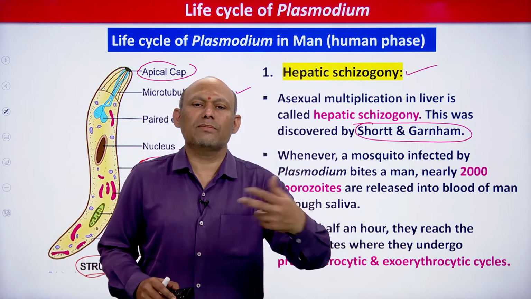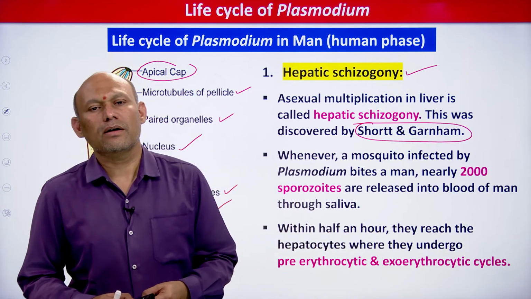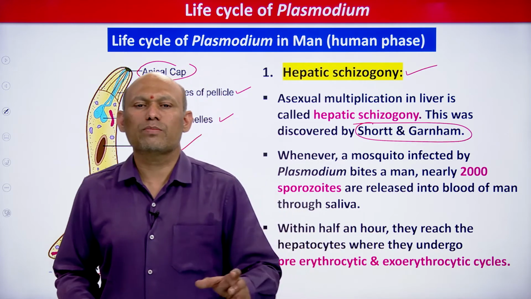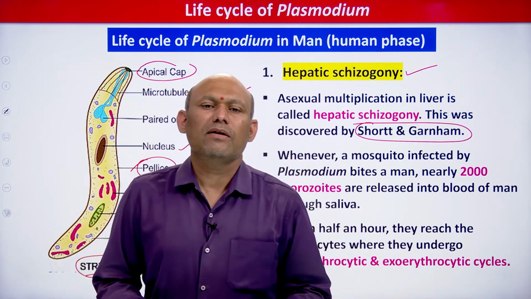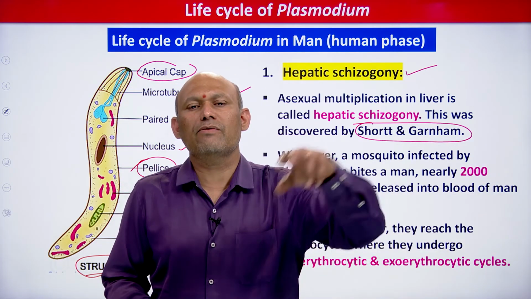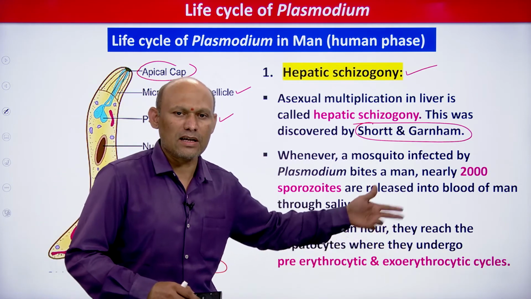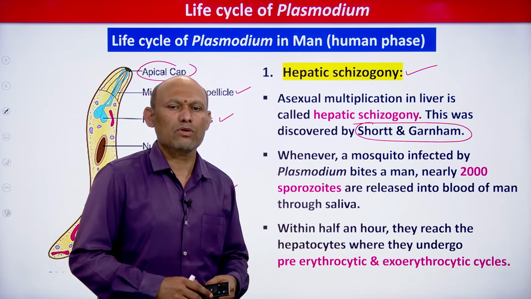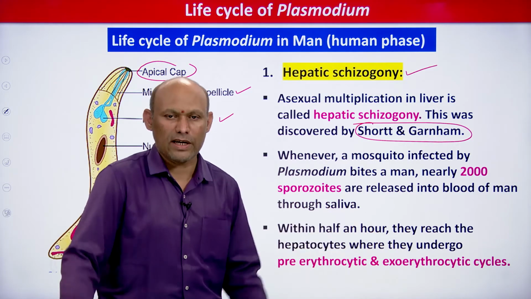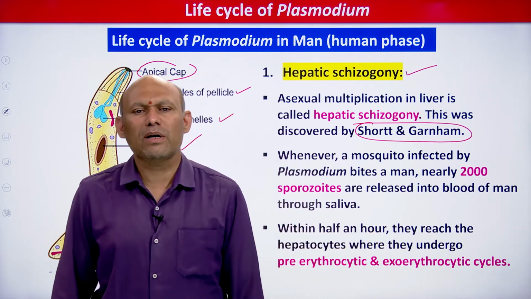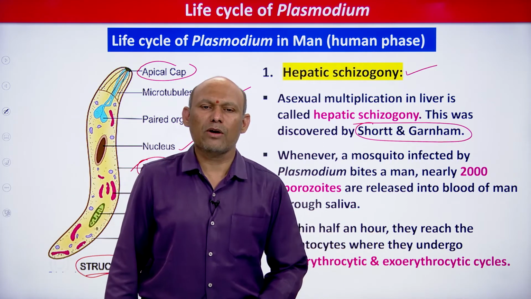After rupturing the hepatocytes or liver cells, parasites are again released, and those parasites attack fresh liver cells and undergo one more asexual multiplication cycle. That is called the exoerythrocytic cycle.